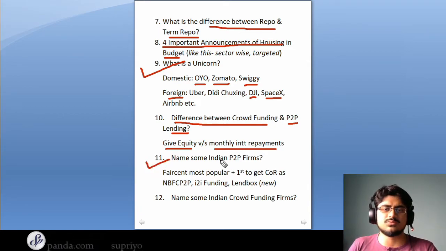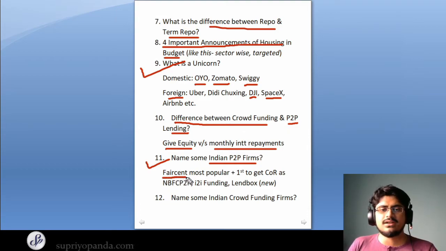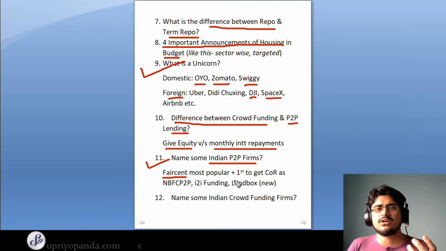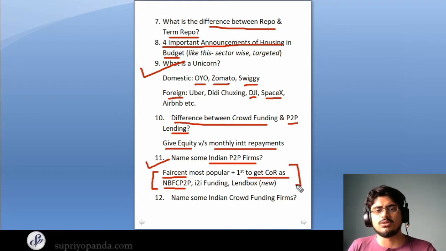This question deals with some Indian P2P firms. Now, one of the most important companies in the P2P segment in India is Faircent, and Faircent was the first to get the certificate of registration as an NBFC P2P by the RBI. So it is a very important name to remember, and the panel might ask you regarding Faircent. So just read a little bit about it.